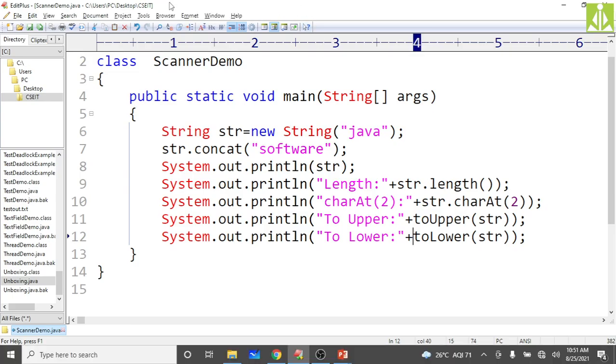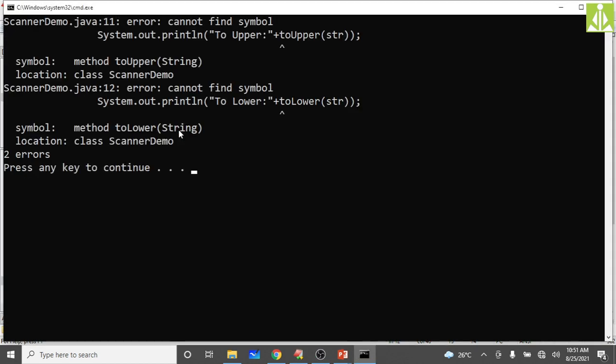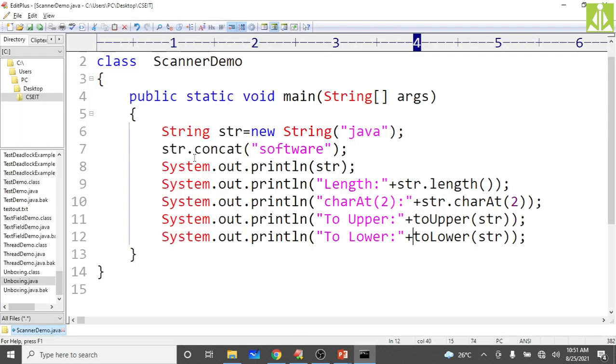Now here you come and check, compile. Once again it is showing error. Okay, method string lower of string, we passed the string, right? Class scanner demo, we passed the string, then also it is giving issue. Okay, just put these two things in comments and we will see the remaining.